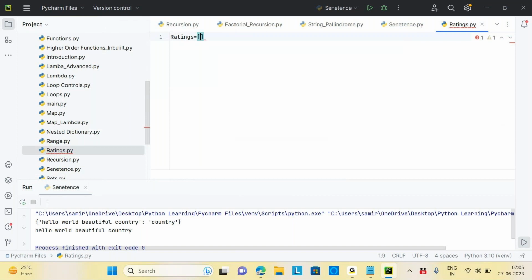Okay. So I have a list. Suppose you are working in the hotel industry or any food and beverages industry, and the customers give ratings. Here, how are they giving the ratings? They're giving 5 stars, 4 stars, then 3 stars.